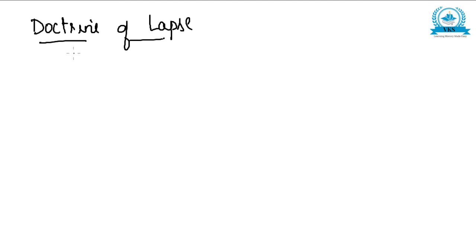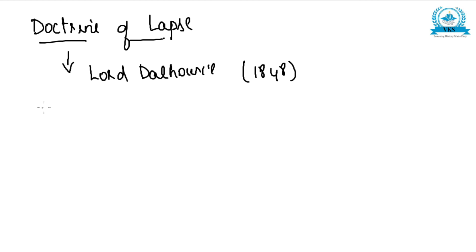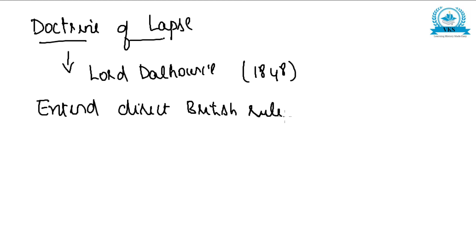Now one more thing which was introduced by the British was called the Doctrine of Lapse. The Doctrine of Lapse was introduced by Lord Dalhousie in the year 1848. Now this also was to achieve the aim of extending direct British rule in India. Doctrine of Lapse was also introduced to extend direct British rule in India.